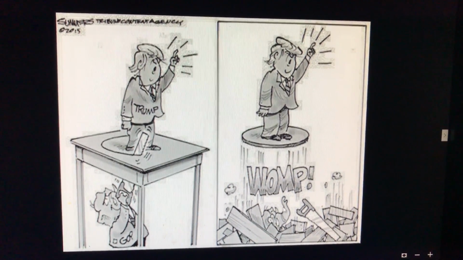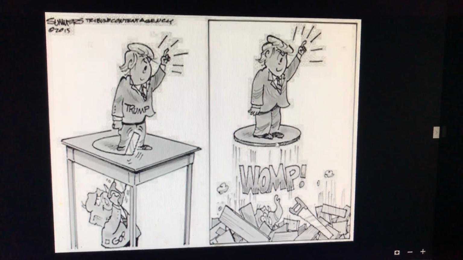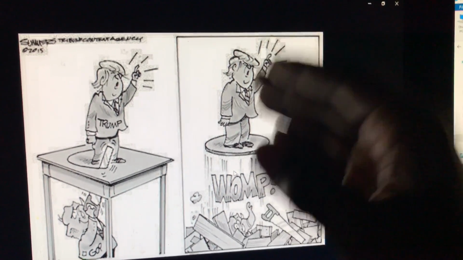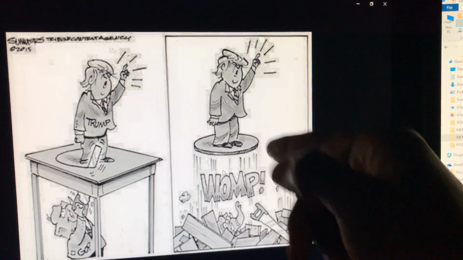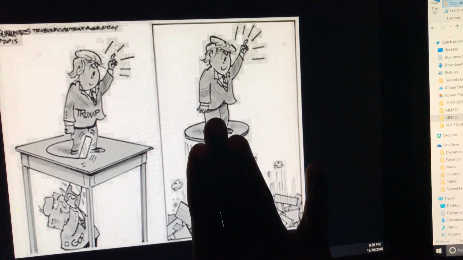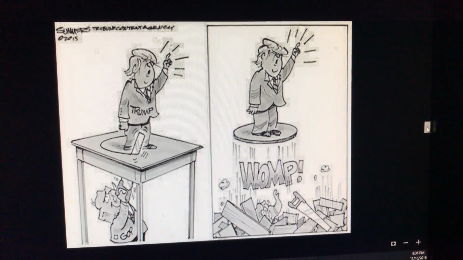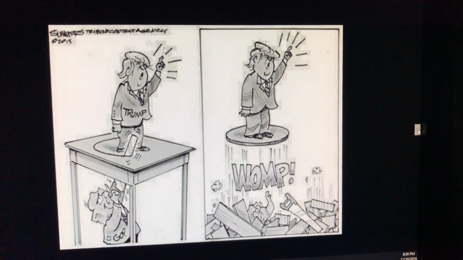The floor falls on the GOP, but something is holding Trump up right here. We don't know what this magic is that's holding him up. How is he still there speaking like that? You know how he's still there? It's because the American people were holding him up. See, I can say this and I can sound as cheesy as I want because at this point, there ain't nothing you can do about it.